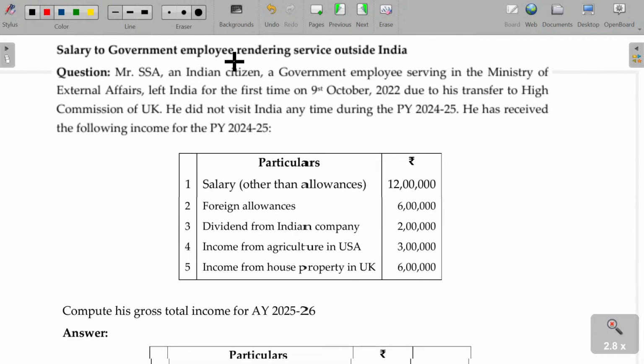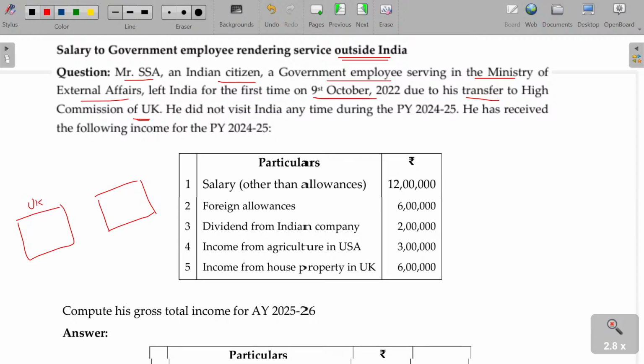Salary to government employee rendering services outside India. Okay. Already told you, no. Okay. USA. So here, Mr. SSA, an Indian citizen, a government employee serving in the Ministry of External Affairs, left India for the first time on 9th October 2022 due to his transfer to High Commission of UK.